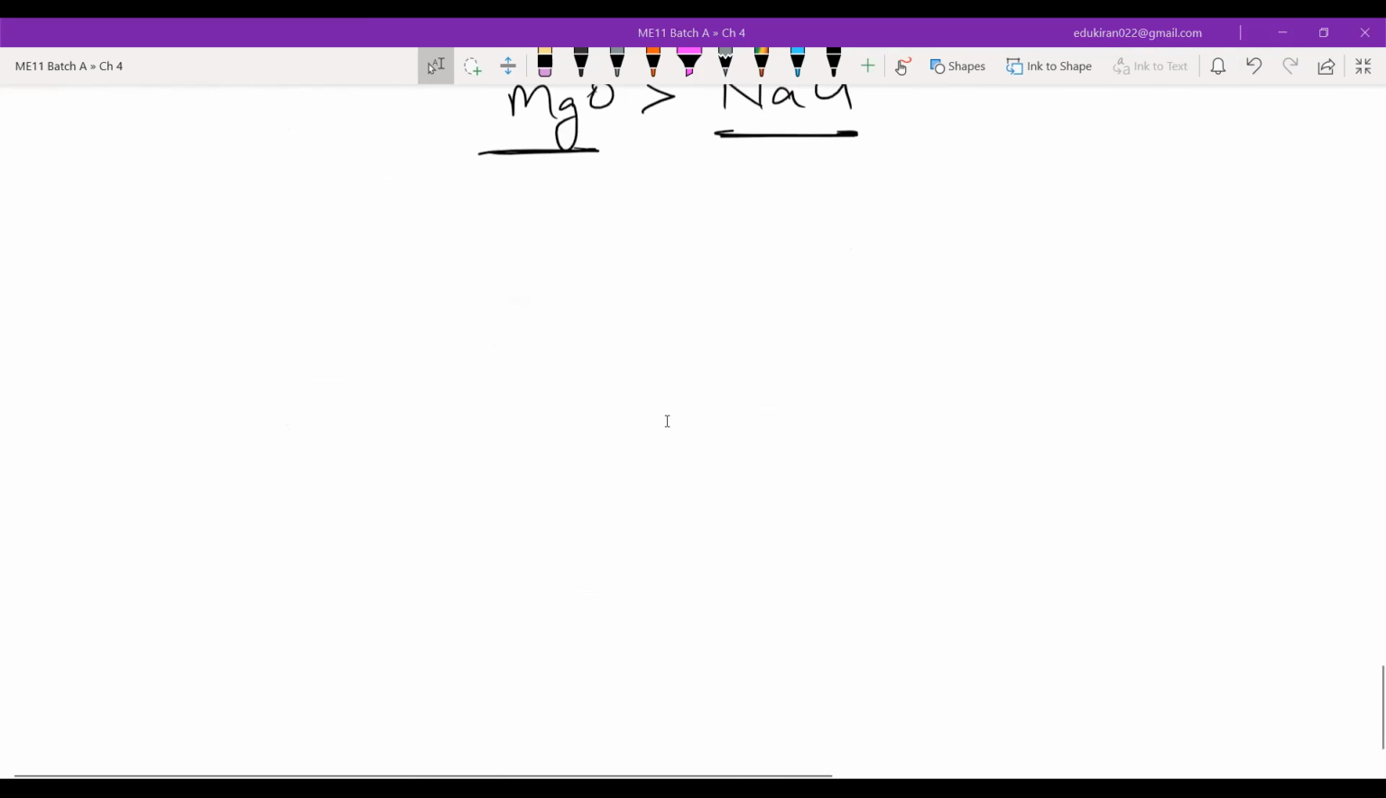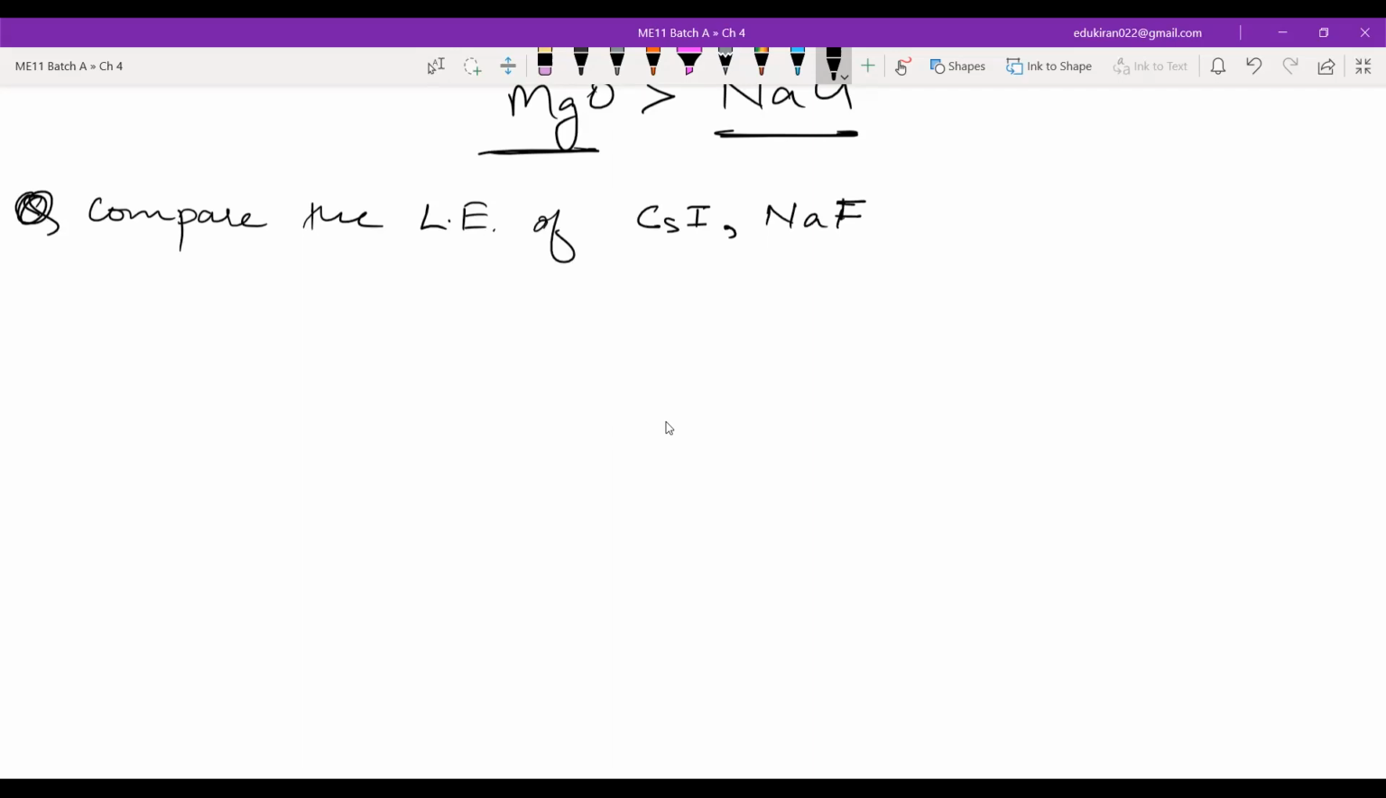Write another question. Compare the lattice energy of cesium iodide, sodium fluoride, calcium oxide. Okay. So first of all, I will write all the Q1, Q2s. CsI, sodium fluoride, calcium oxide.